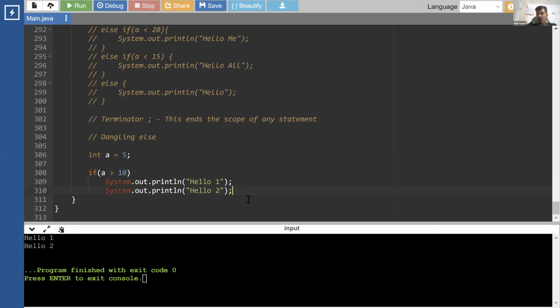Have you really understood this part where you don't have curly brackets, how it works? And what is the role of the semicolon in the case where you don't have curly brackets? Is this part clear?